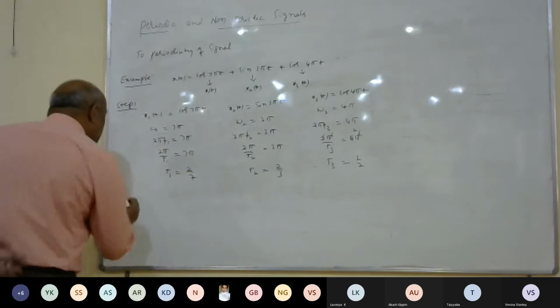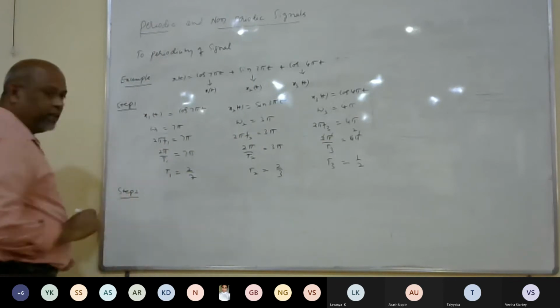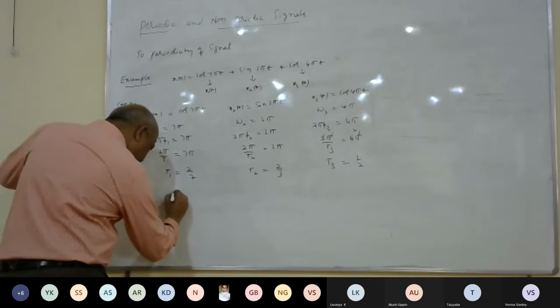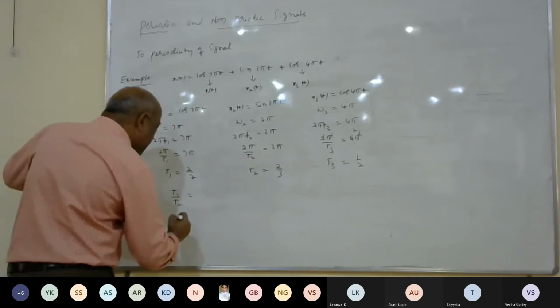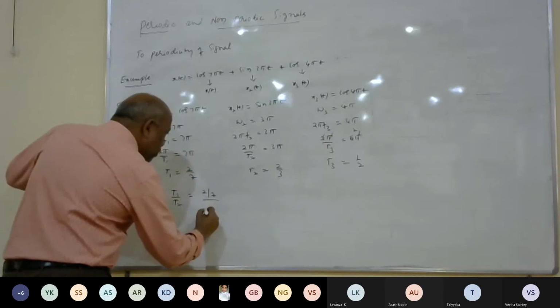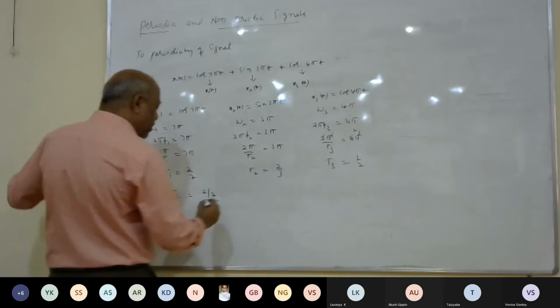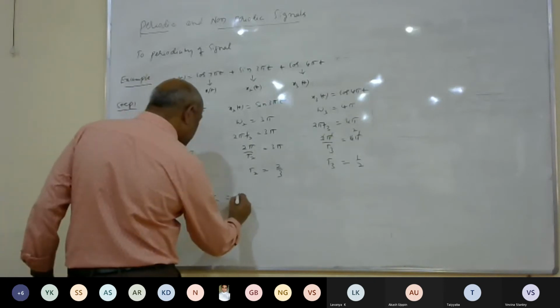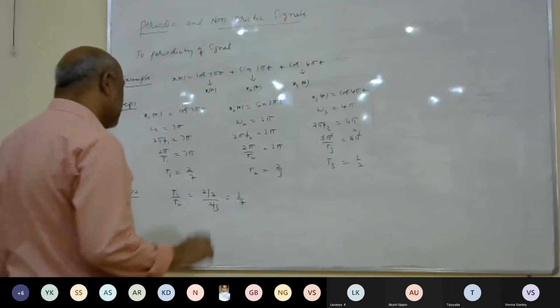Then you go for step number 2. Find the ratios. Ratios are, that is t1 by t2. What is t1? That is 2 by 7. t2 value is 2 by 3. What will our answer be? It will become 3 by 7. 2 gets cancelled.